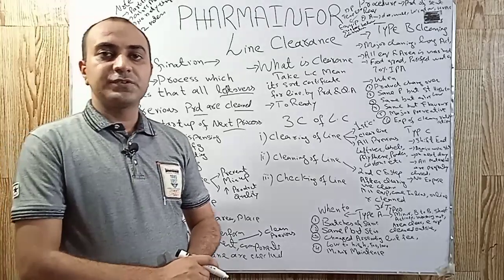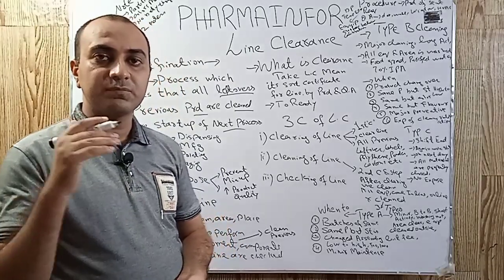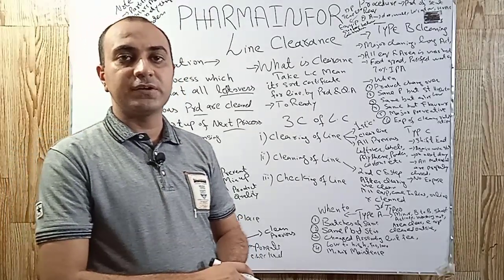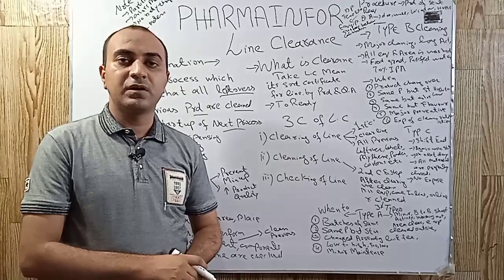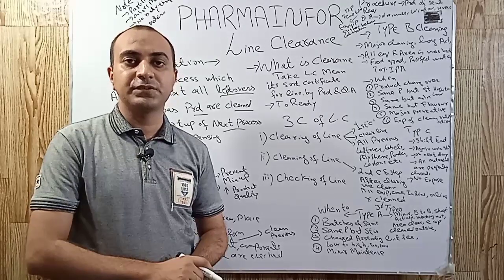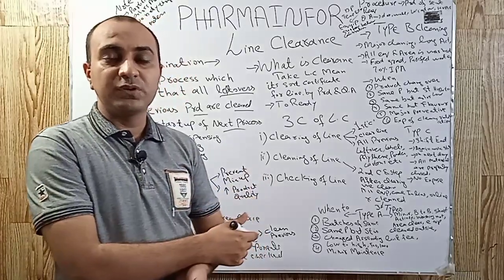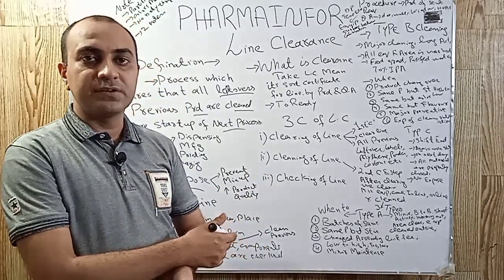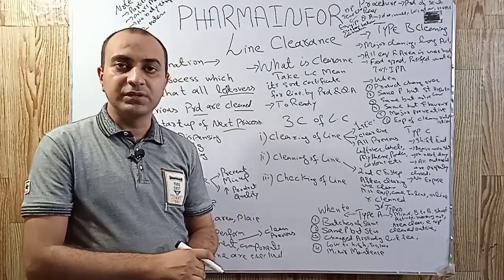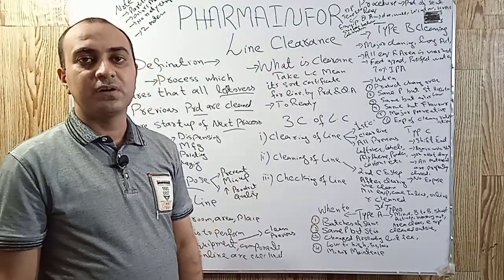Mix-up in pharmaceutical industry is a very critical and very dangerous concept which leads to the product quality affected, and it may be harmful for the patient as well if the mix-up is very serious, like mix-up of two APIs. We want to mix active pharmaceutical ingredient A, but we mix active pharmaceutical ingredient B which is not desired in the formulation. So this mix-up may be harmful.